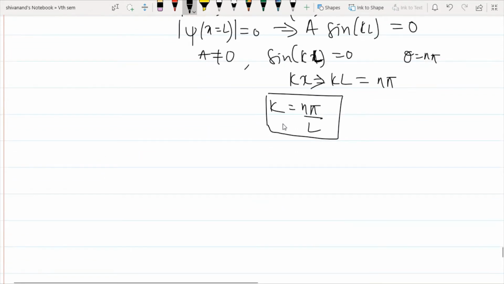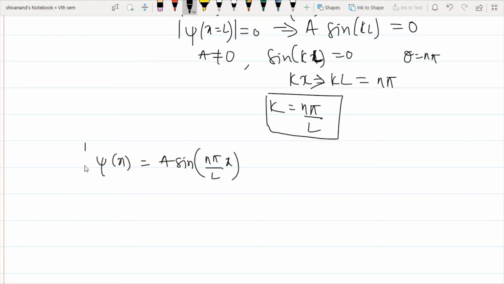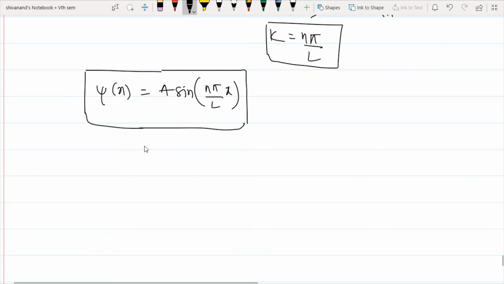So I will write the above equation by substituting the k value. Psi of x becomes A sin of n pi by L into x, because I had A sin kx and I am substituting the k value here. This is the equation of a wave possessed within the one dimensional box. The probability will be 0 at x equal to 0, maximum within the box, and once again 0 at x equal to L.